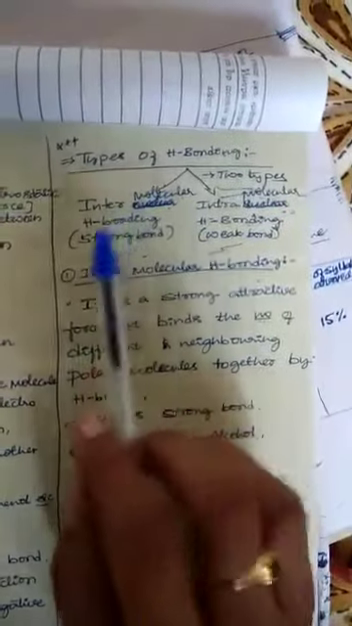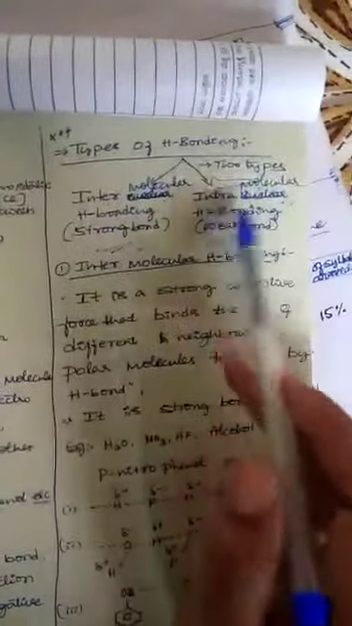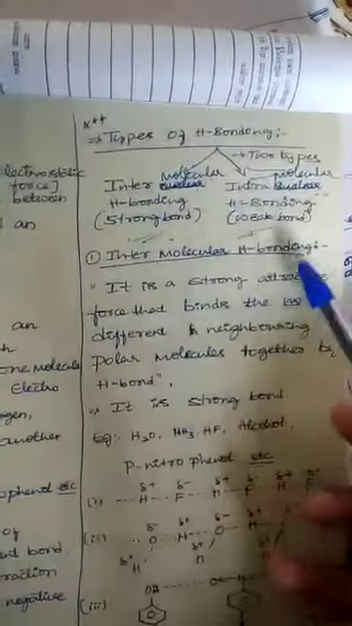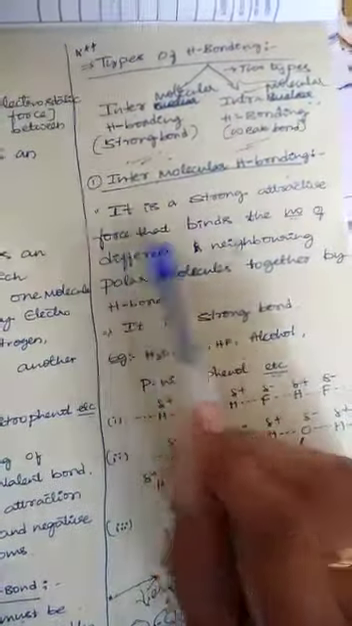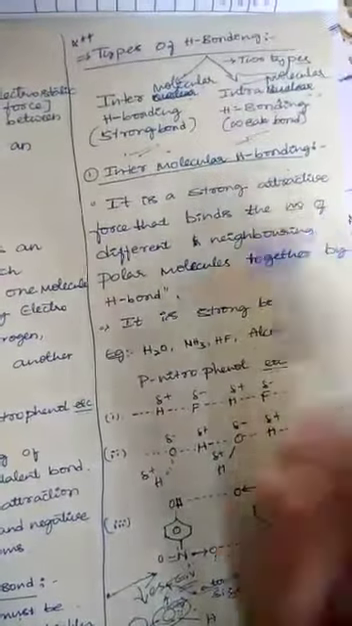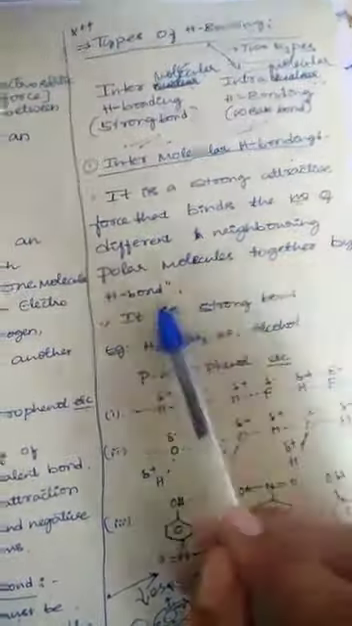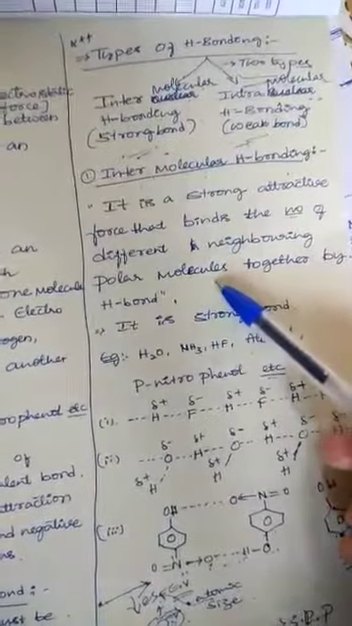So intermolecular hydrogen bonding is a strong bond. But in the case of intramolecular hydrogen bonding, it is a weak bond. Let me see the first one, intermolecular hydrogen bonding. Here the definition: it is a strong attractive force that binds a number of different neighboring polar molecules together by hydrogen bond. Here in this case, hydrogen bonding takes place.